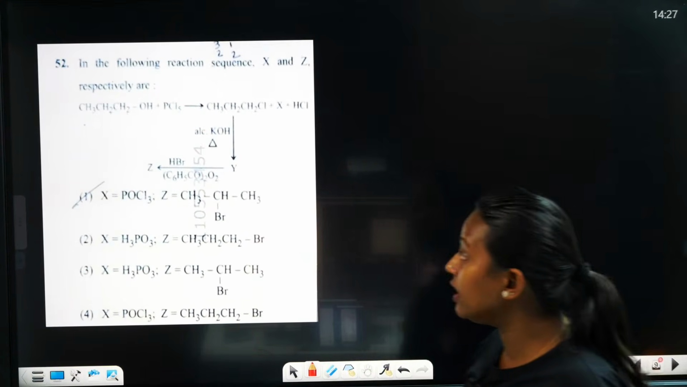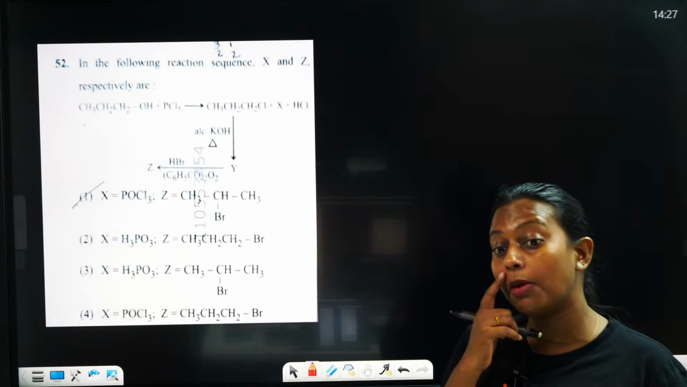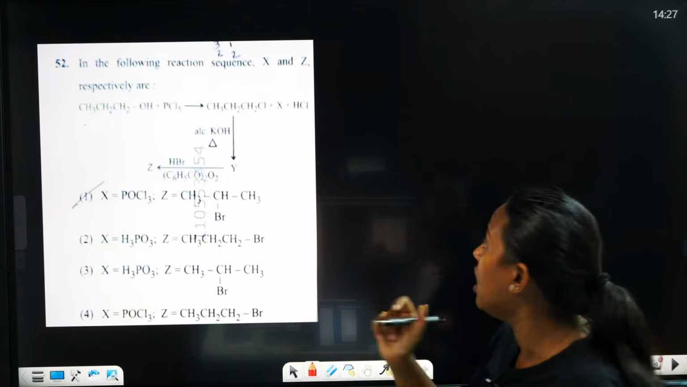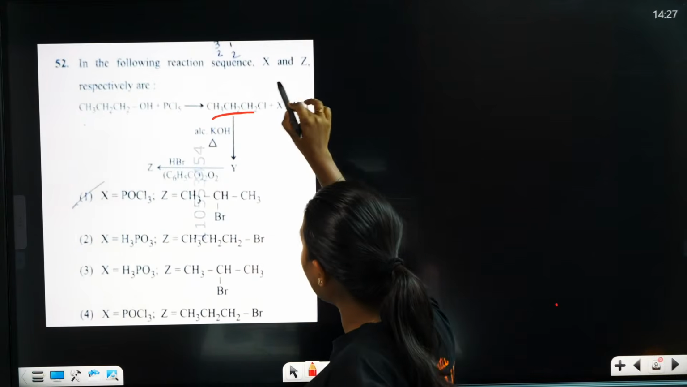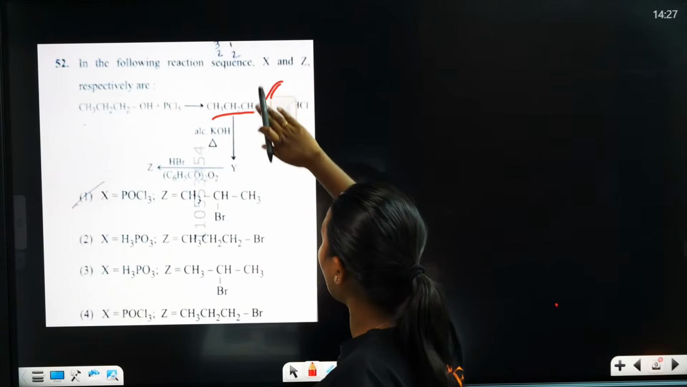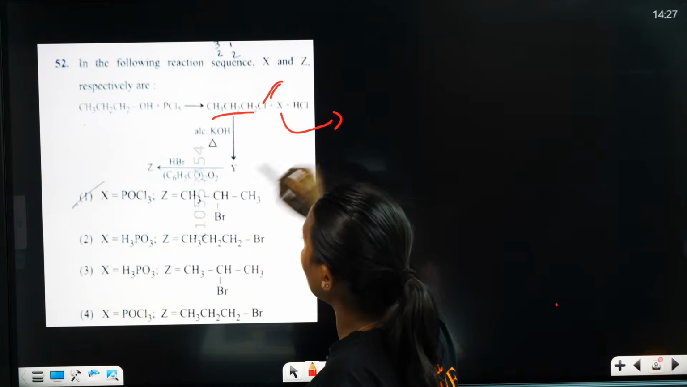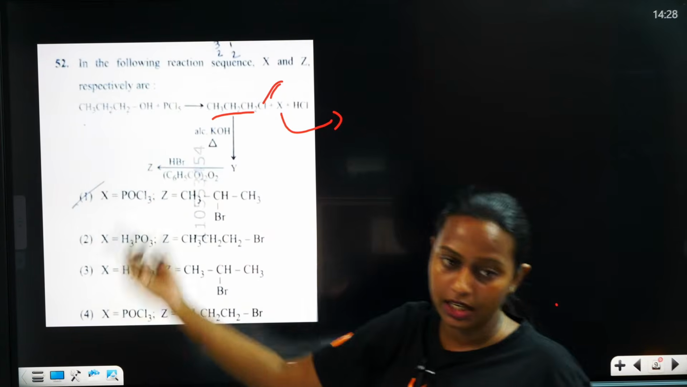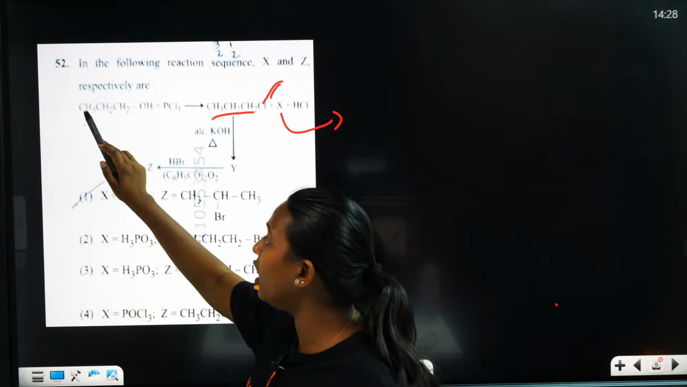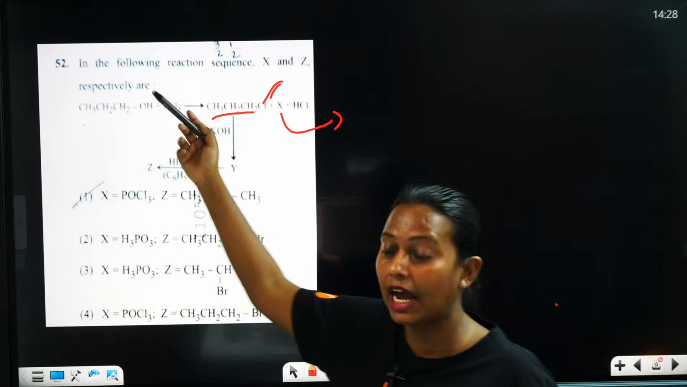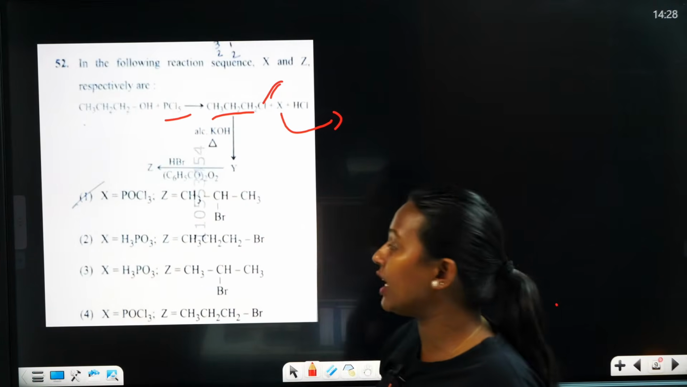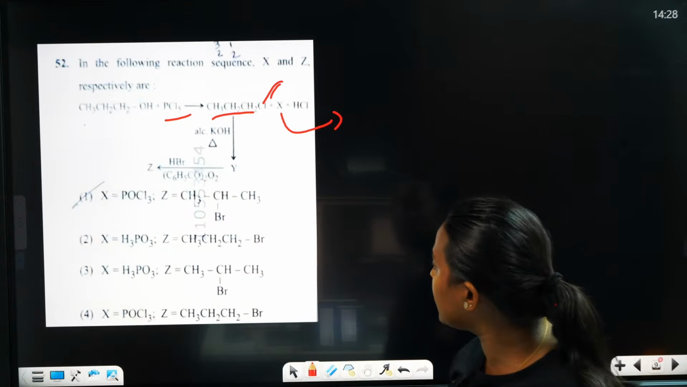So what is the question? It is also very important. They are asking about the byproduct. So this is the product, and this X is the byproduct. And so what is the product? Here you can see propanol is reacting with PCl5.